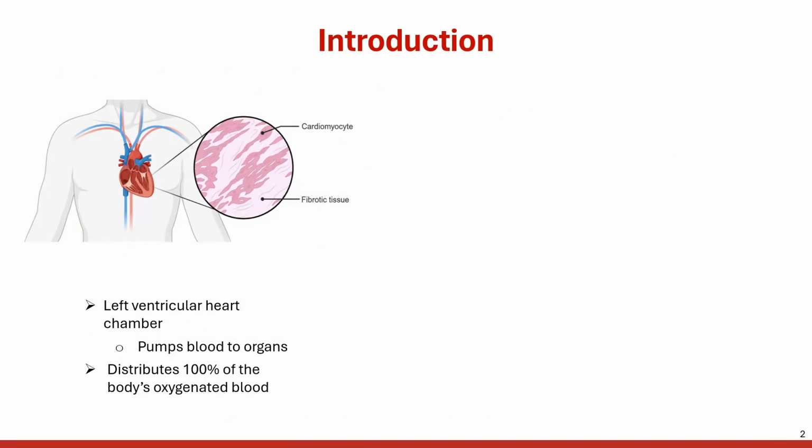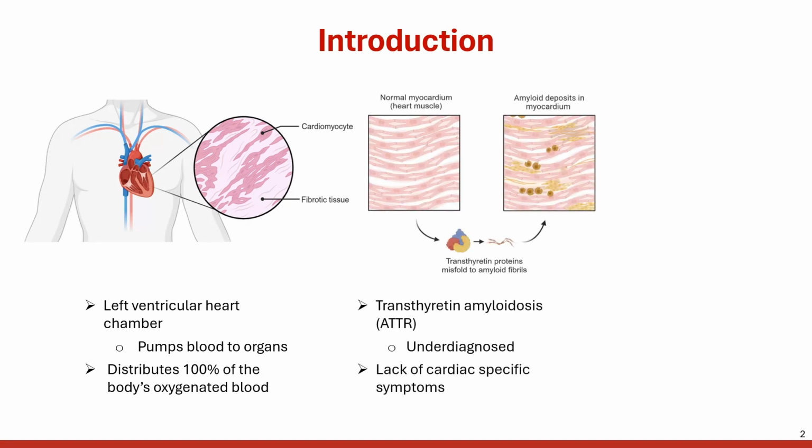Transthyretin amyloidosis, or ATTR for short, primarily affects the left ventricle of the heart, which is responsible for pumping blood throughout the body. The disease results from the aggregation of misfolded transthyretin proteins, leading to amyloid deposits. It is also severely underdiagnosed because it lacks specific cardiac symptoms that differentiate it from general cardiac failure.